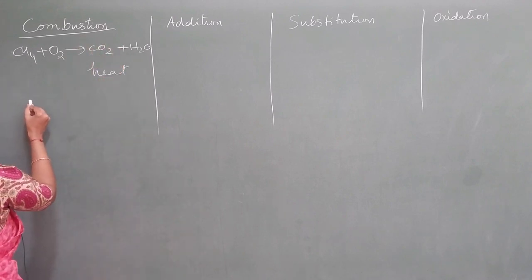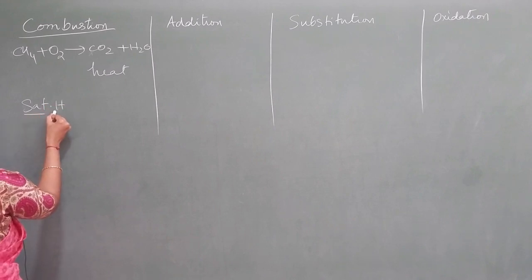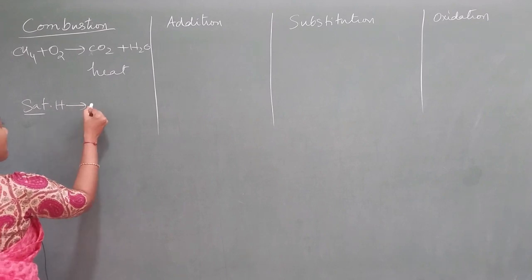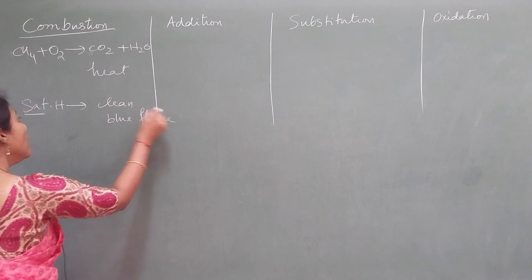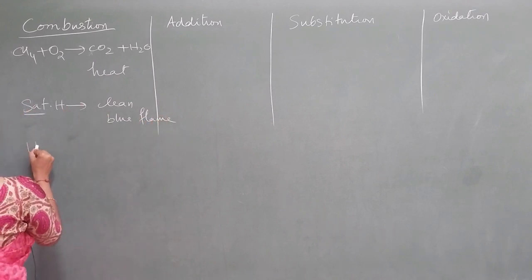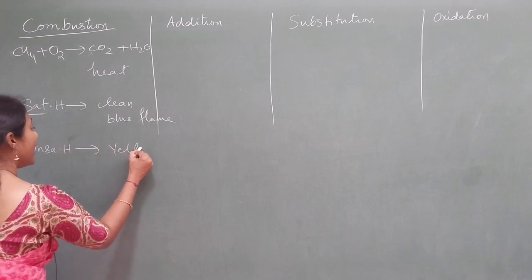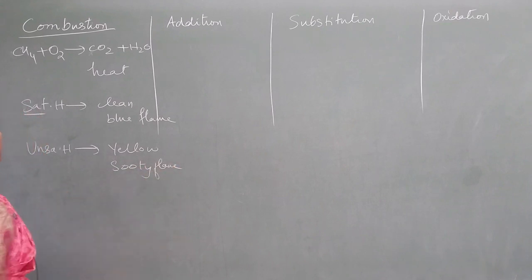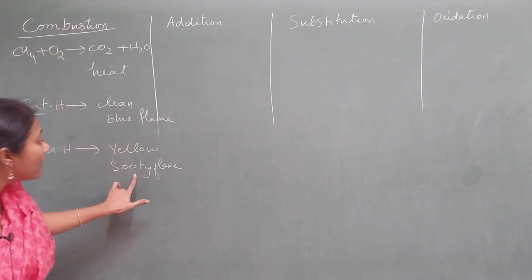But there are 2 points you need to understand. Saturated hydrocarbons: SAT means saturated, H means hydrocarbons. Using a shortcut, saturated hydrocarbons burn with a clean blue flame because they undergo complete combustion, whereas unsaturated hydrocarbons burn with a yellow sooty flame. This is important to understand. But a saturated hydrocarbon, if you don't supply a good amount of oxygen, will also burn with a yellow flame.